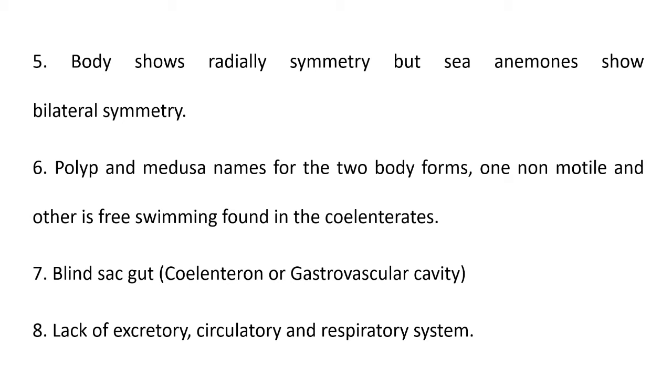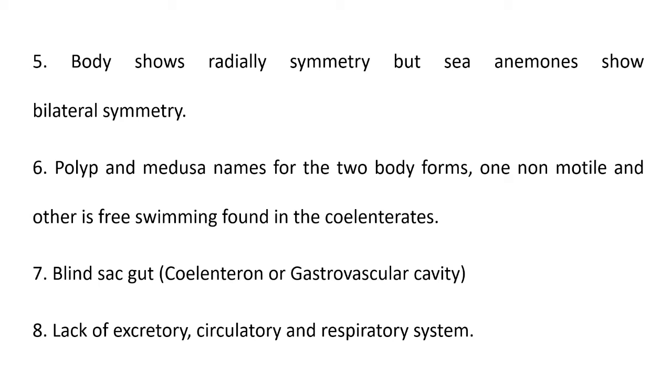Then the next character: polyps and medusa, the names for two body forms, meaning the cnidarian animals occur in morphologically different forms on the earth. Some occur in polyp form and some occur in medusa form.